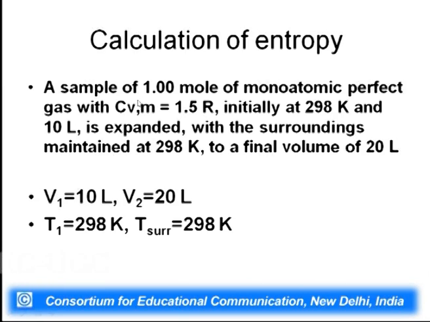Now, you see here, initial volume V1 is 10 liter, final volume is 20 liter, temperature T1 is 298 K, while temperature of surrounding is 298 K. Now, what we need to calculate is delta S of the system.